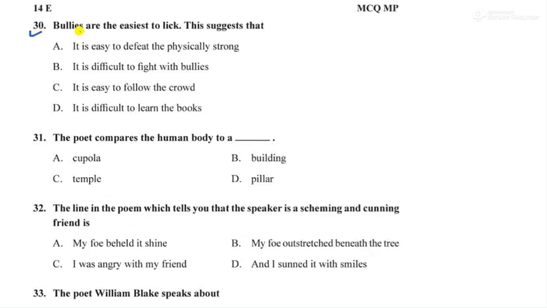Question number 30. Bullies are easiest to lick. This suggests that it is easy to defeat the physically strong, it is difficult to fight with bullies, it is easy to follow the crowd, it is difficult to learn from the books. So option number A. It is easy to defeat the physically strong. Okay.